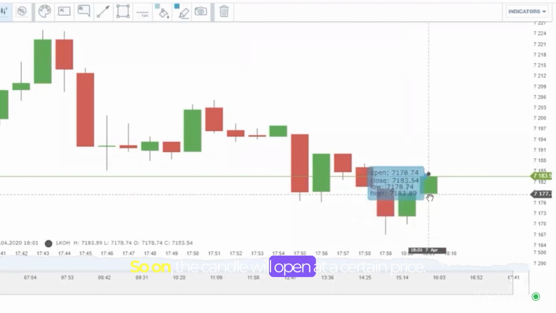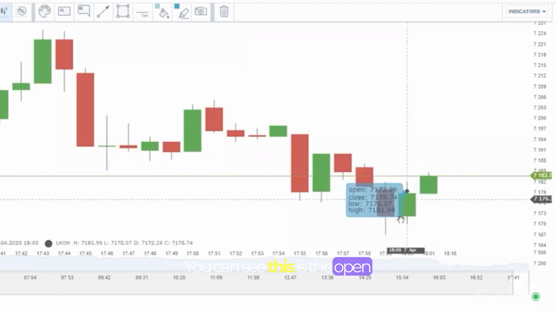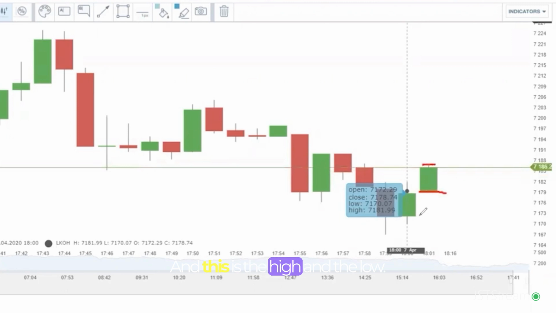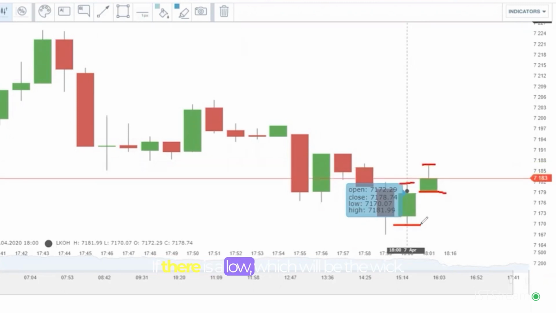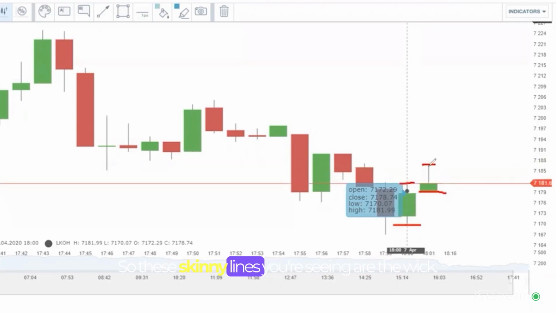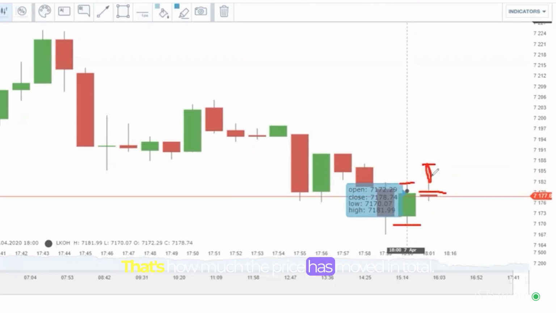The candle will open at a certain price. You can see this is the open, and this is where it's moving, and this is the high and the low, if there is a low, which will be the wick. So these skinny lines you're seeing are the wick. That's how much the price has moved in total.